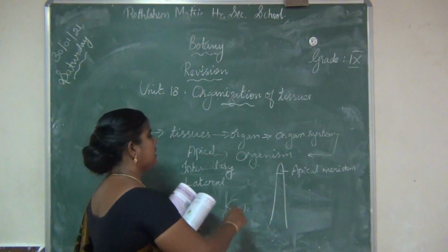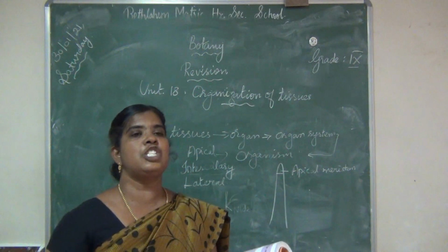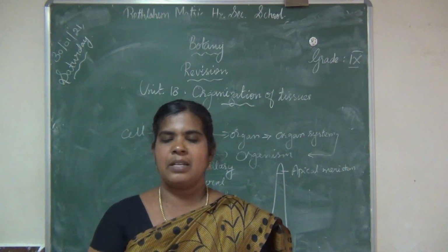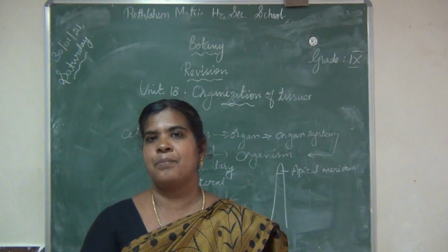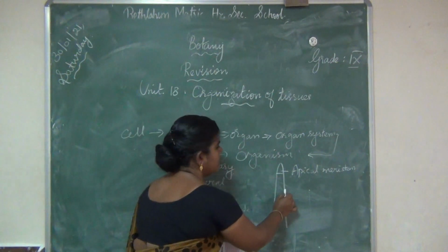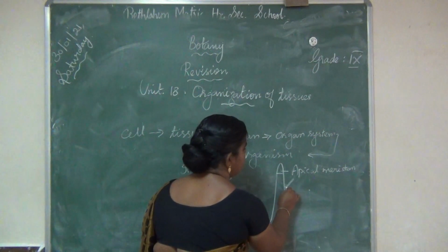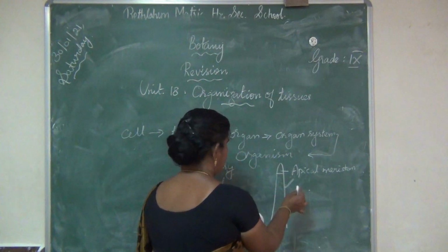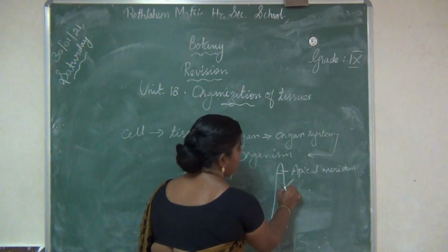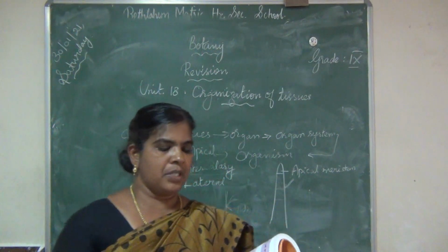Here the intercalary meristem is present in between the regions of permanent tissues and is part of the primary meristem. It is found at the base of the leaf. Suppose here there is a leaf, here there is the node. It is found at the base of the node.